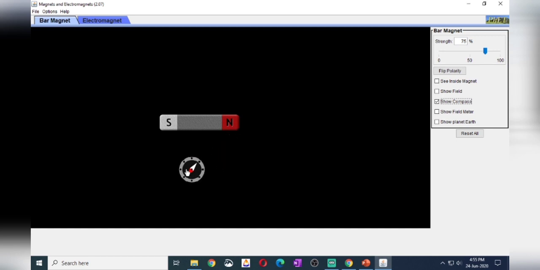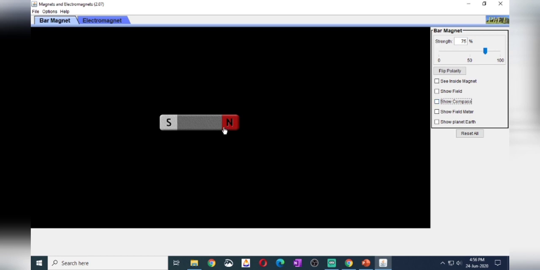Like that we can suppose here. Okay, like that we can tell unlike poles will attract, like poles will repel. Like that, with the help of bar magnet, with the help of compass, we can tell.